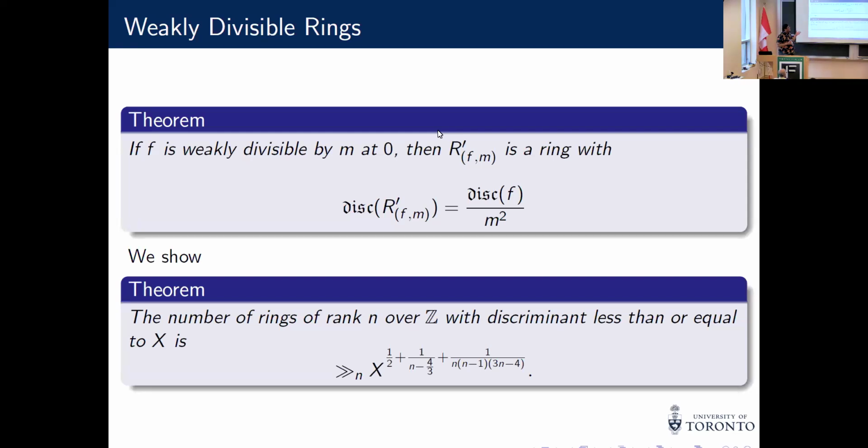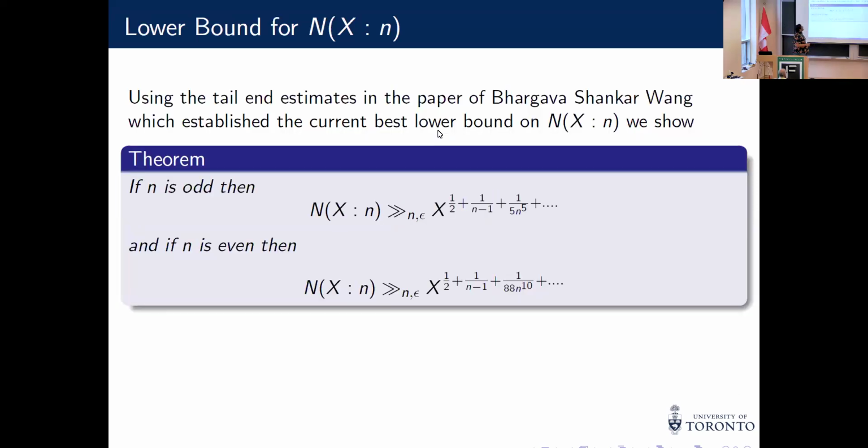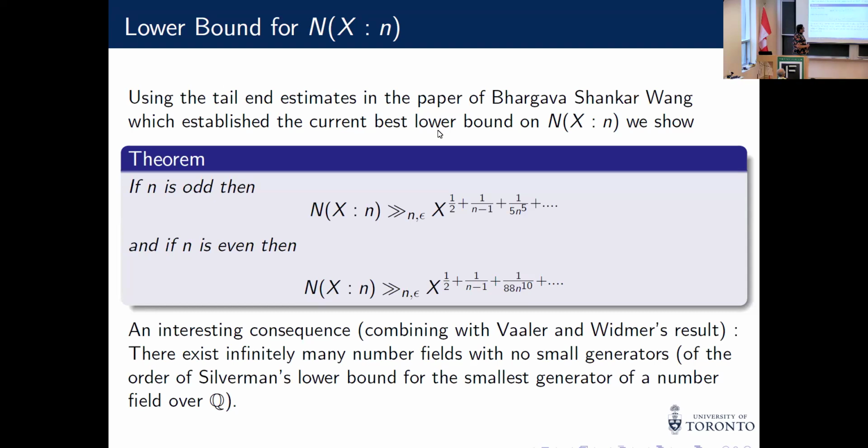I think the previous bound in the literature was half plus 1 over n minus 1. And using the tail end estimates in Bhargava-Shankar-Wang's papers, the second paper, the result B paper, we show that the count for n by n is actually a little bit larger than the previous one. So for odd n, we get an improvement of about 1 over 5n to the 5. And for even n, we get an improvement of about 1 over 88n to the 10. An interesting consequence of this is that it shows there exist infinitely many number fields with no small generators, using Waller and Widmer's result.